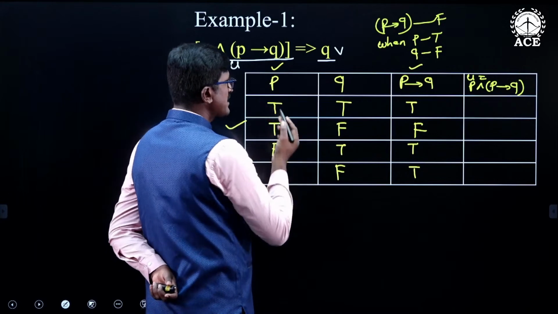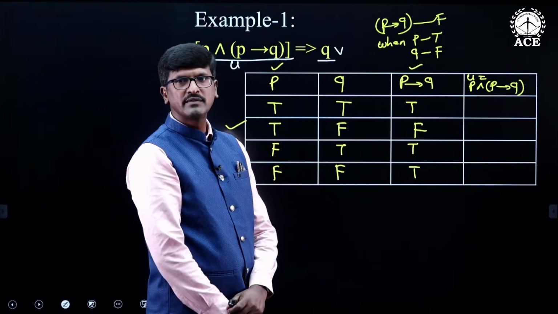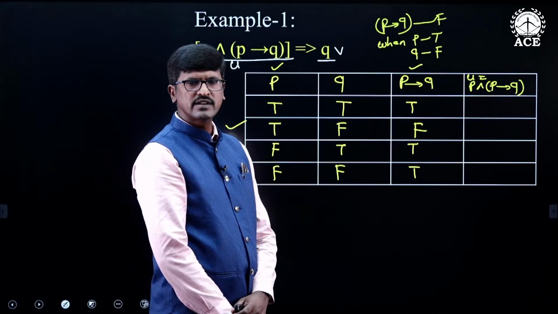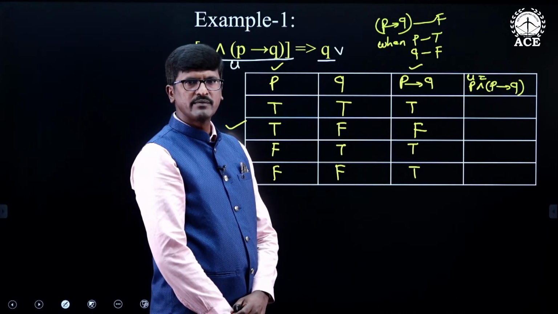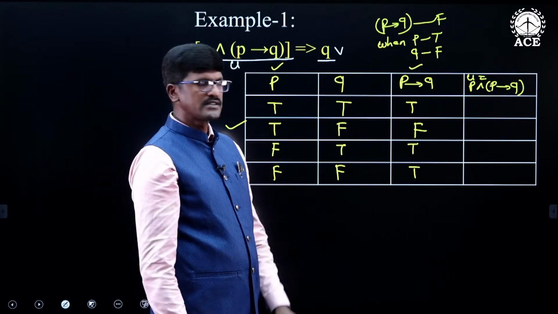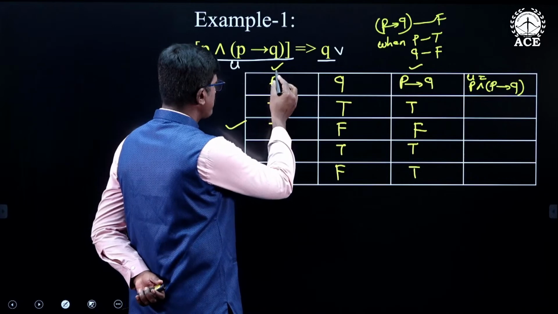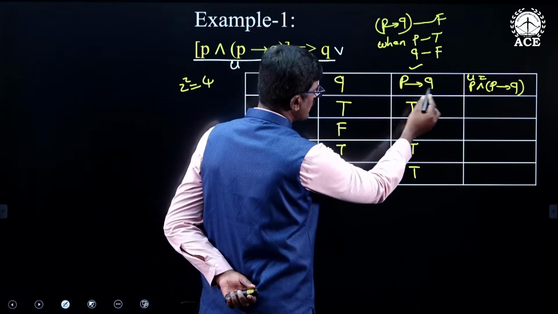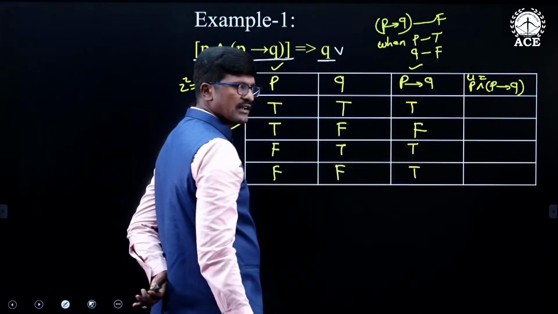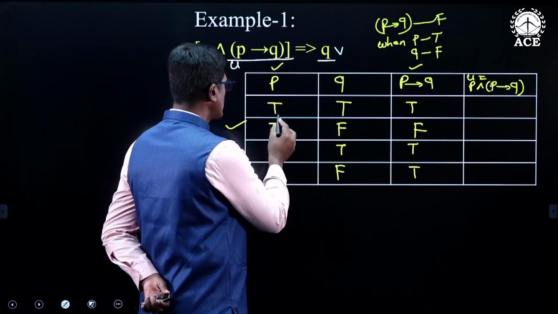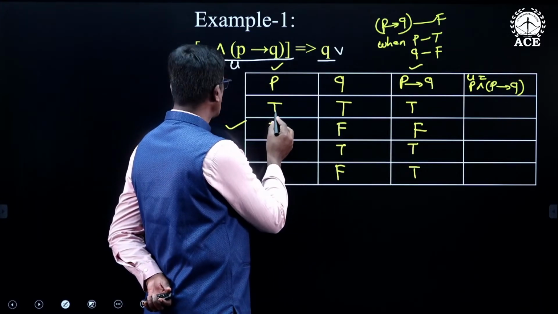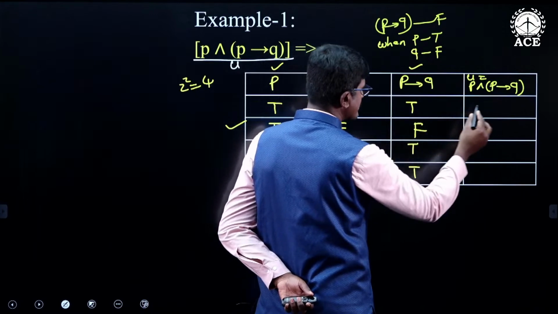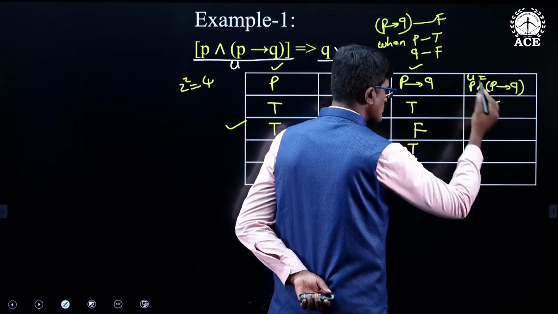This conjunctive statement is true when both of them are true. If you take any conjunctive statement, it will be true when both the statements are true. So, here when P is true and P conditional Q is true, then P and P conditional Q will be true. The first case, yes, P is true, P conditional Q is also true, therefore it is true.